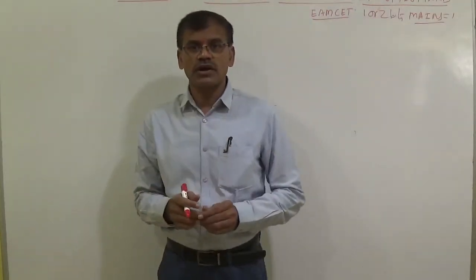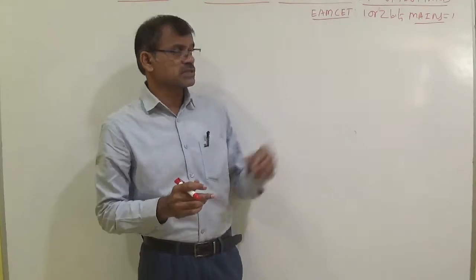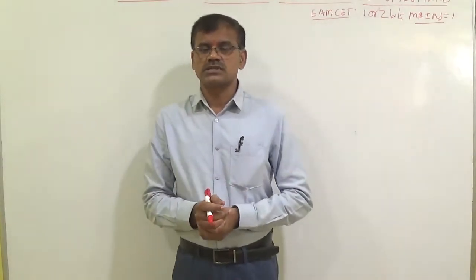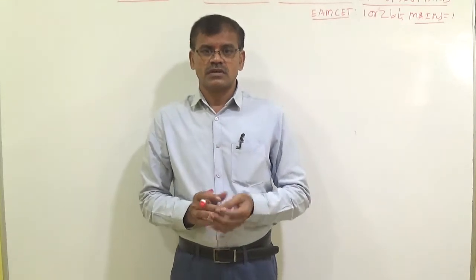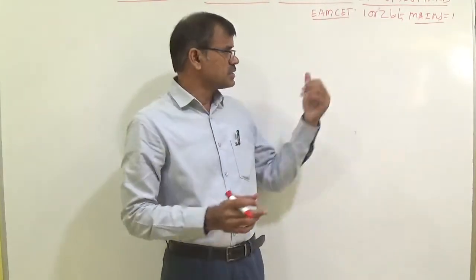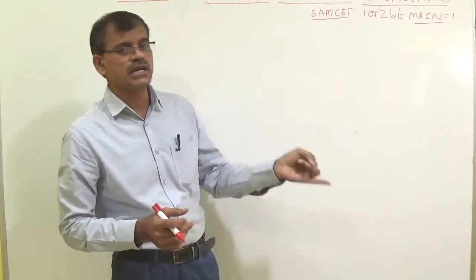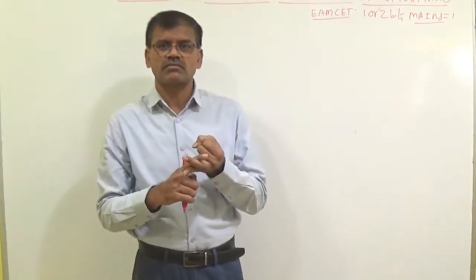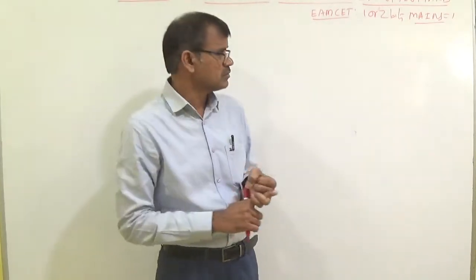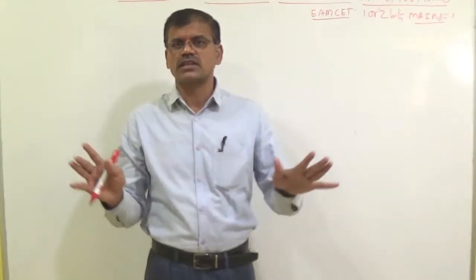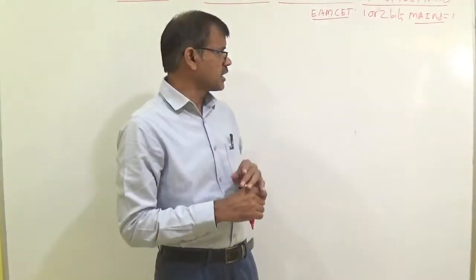Next chapter after quadratic expressions or equations, another chapter is there: the theory of equations. In Mains, the question will be given from quadratic expressions and theory of equations all together. Only 1 bit you will be getting in Mains. In Advanced you will not get a question on quadratic expressions alone.